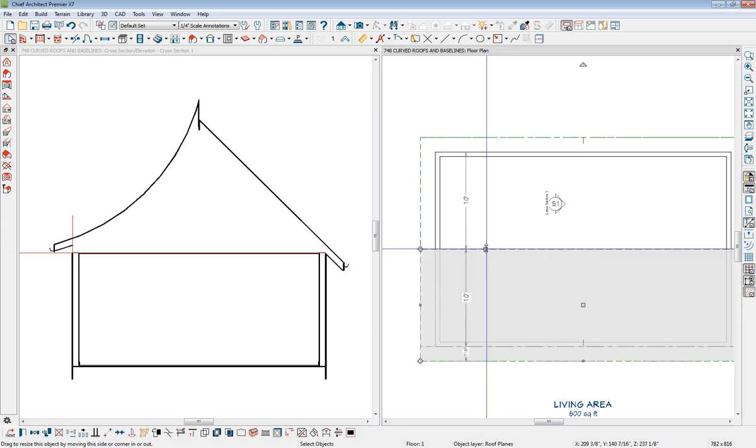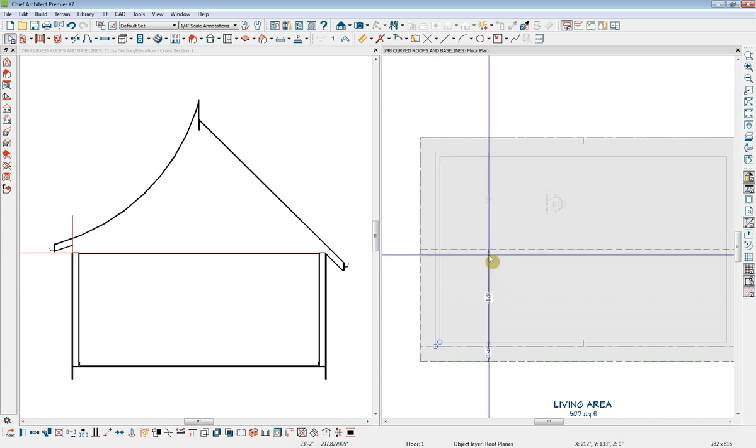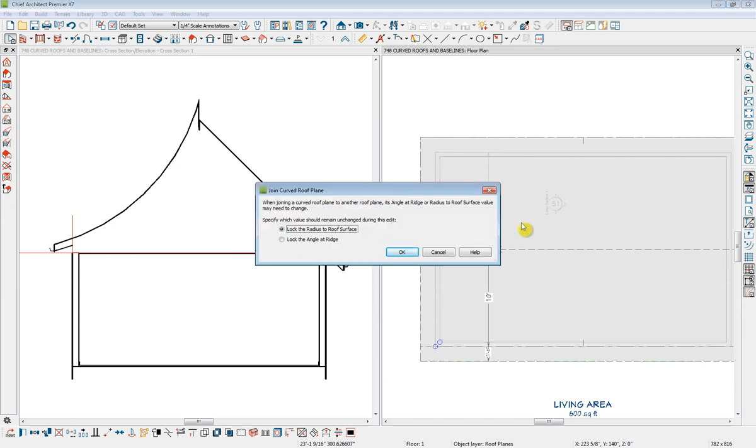We can do this in the floor plan view by simply clicking on the ridge line and using our Join Roof Planes Edit tool in the toolbar at the bottom, and then clicking on the ridge line of the other roof plane. When joining a straight roof plane and a curved roof plane, you'll get a dialog that says, when joining a curved roof plane to another roof plane, its angle at the ridge or radius to the roof surface value may need to change. Specify which value should remain unchanged during this edit. You can lock that angle at the ridge or lock the radius to the roof surface. I'm going to leave it as locking the radius to the roof surface and click OK.